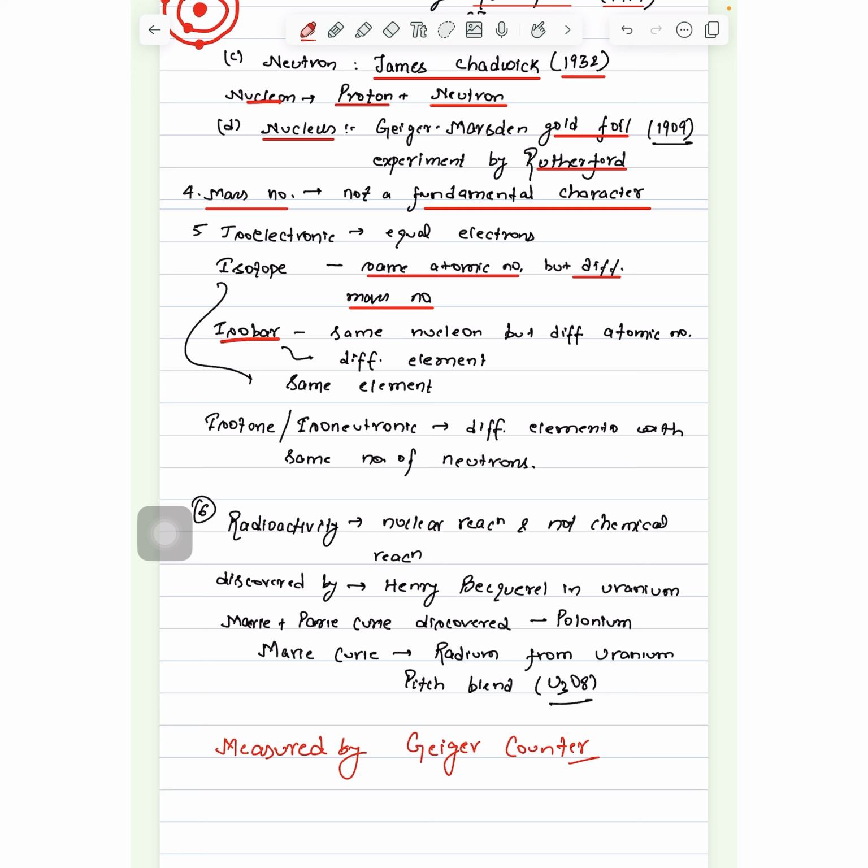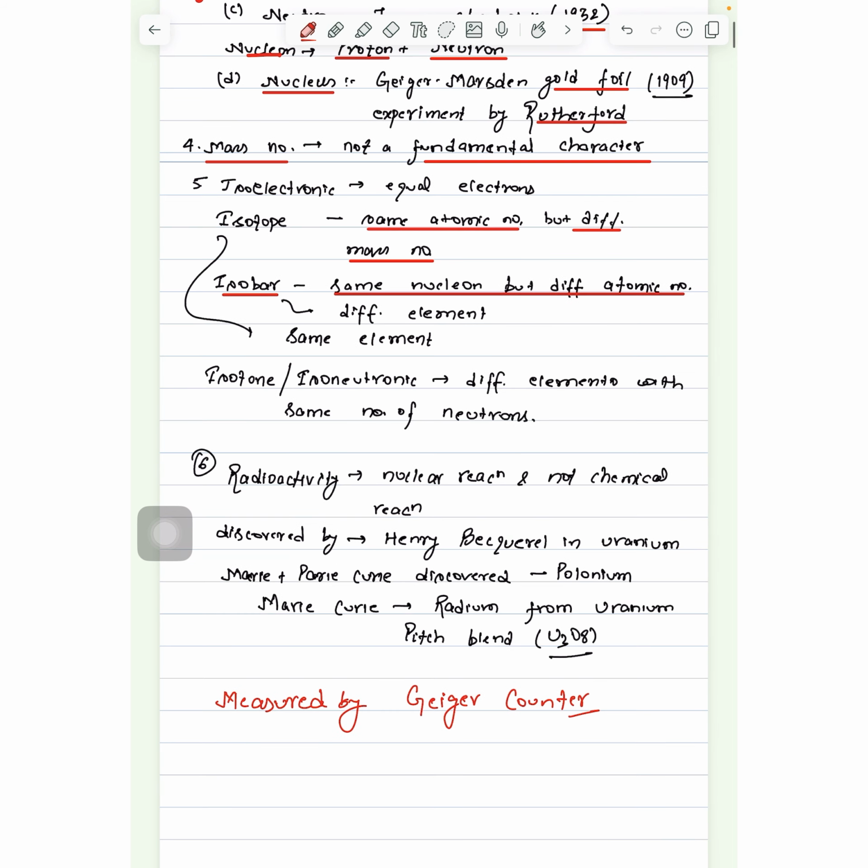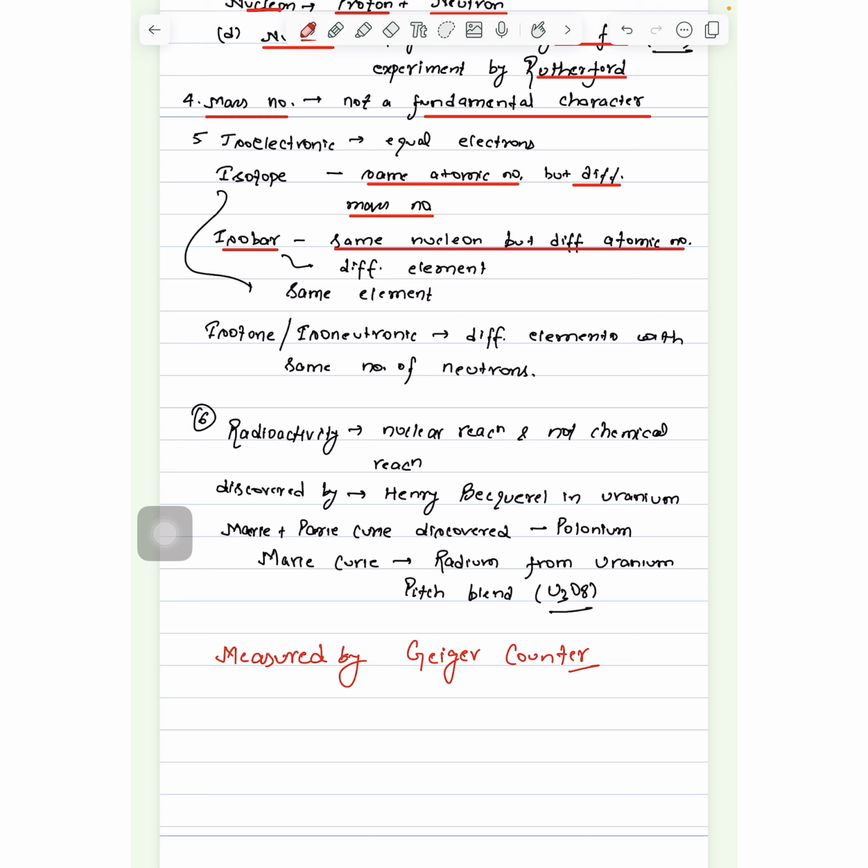Isobars have the same nucleon number but different atomic number. It means the sum of protons and neutrons will be the same but the atomic number will be different. Isobar is defined for different elements, whereas isotope is defined for the same element. Isotone, different elements with the same number of neutrons.